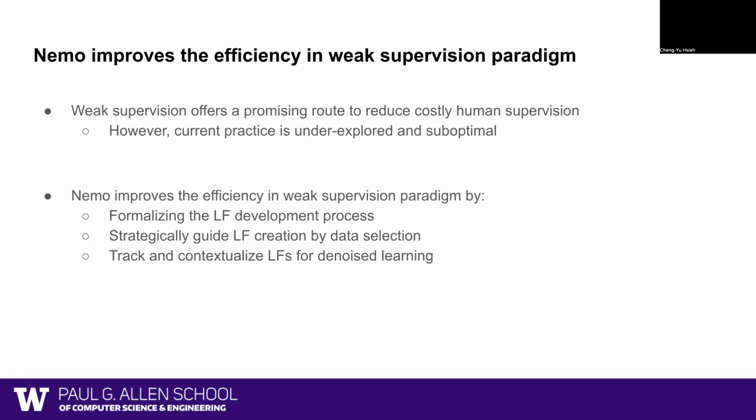To summarize, while weak supervision offers a promising route to reduce costly human supervision, its current labeling function development practice is underexplored and suboptimal. In this work, we introduced NeMo to improve the efficiency of weak supervision by formalizing the labeling function development process through the proposed interactive data programming framework. We then tackled the data selection and labeling function denoising challenges through the proposed SEU selection method and contextualized learning method, respectively.